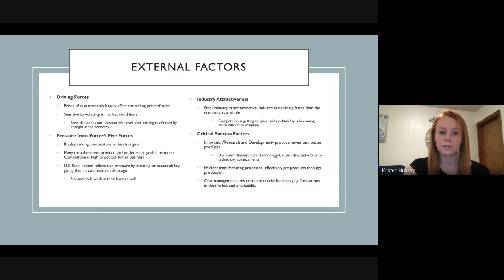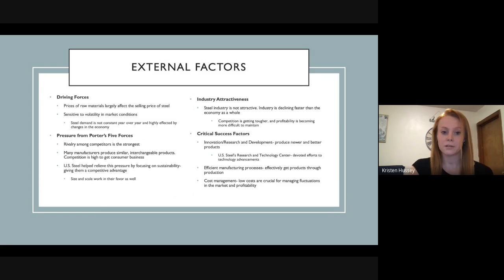Another driving force in this industry is that it is sensitive to volatility, to changes in market conditions. Steel demand is not constant year over year and is highly affected by changes in the economy. Because of this, it's hard to predict the demand of steel because in a 1 to 2 month span, the demand can drastically change.